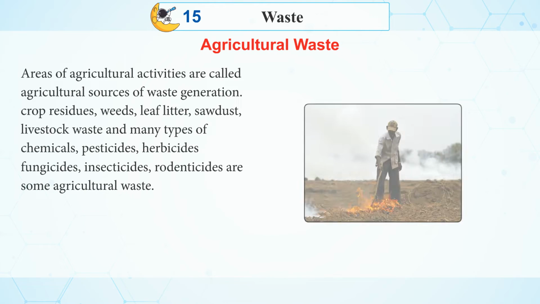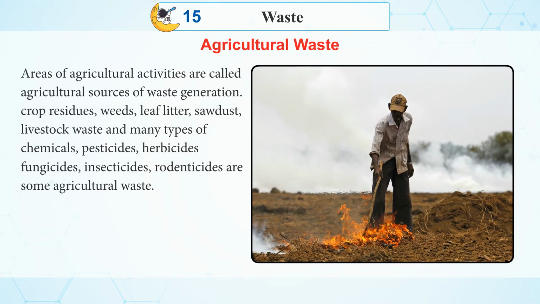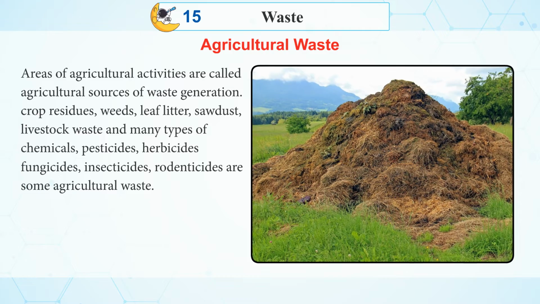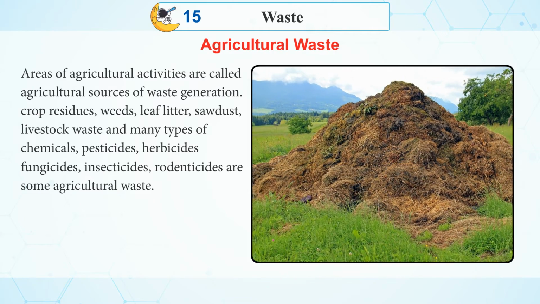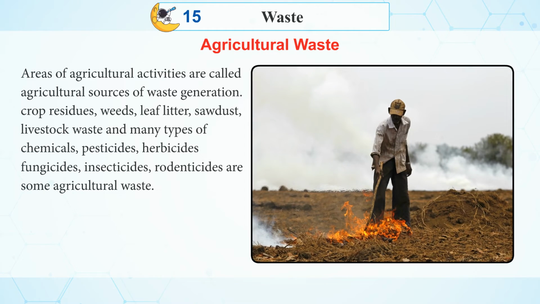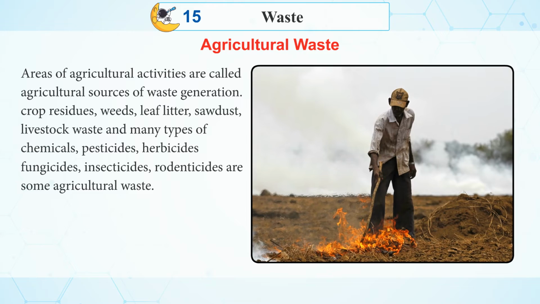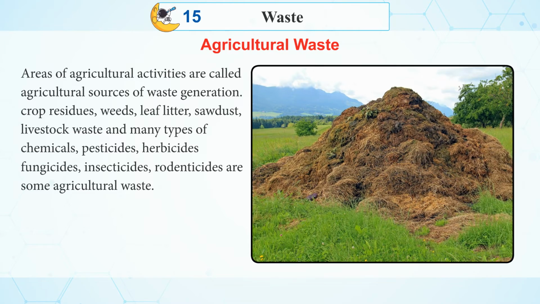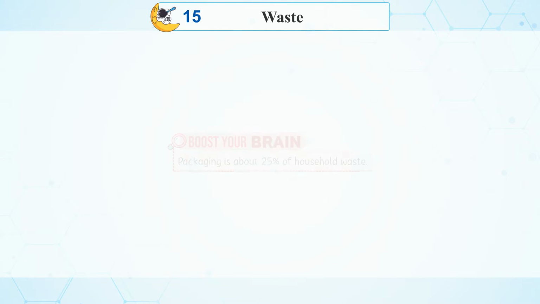Agricultural waste. Areas of agricultural activities are called agricultural sources of waste generation. Crop residues, weeds, leaf litter, sawdust, livestock waste and many types of chemicals, pesticides, herbicides, fungicides, insecticides, rodenticides are some agricultural waste. Boost your brain. Packaging is about 25% of household waste.